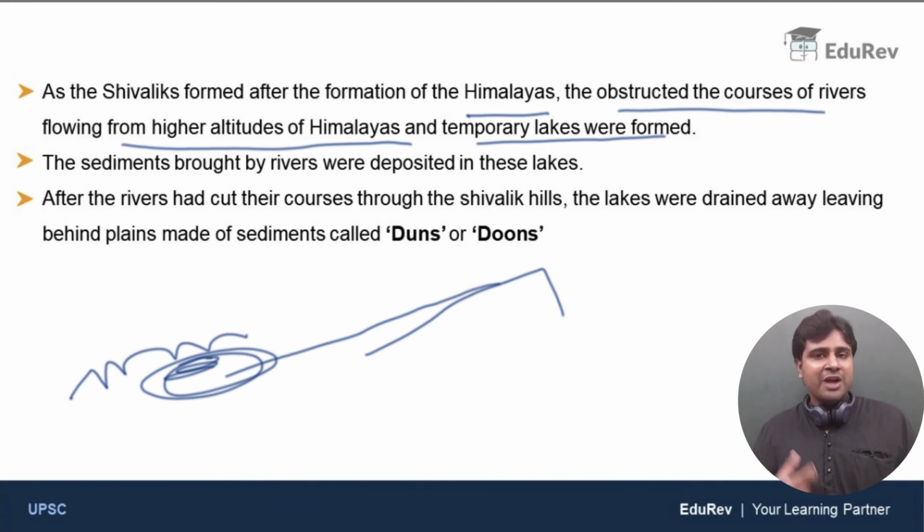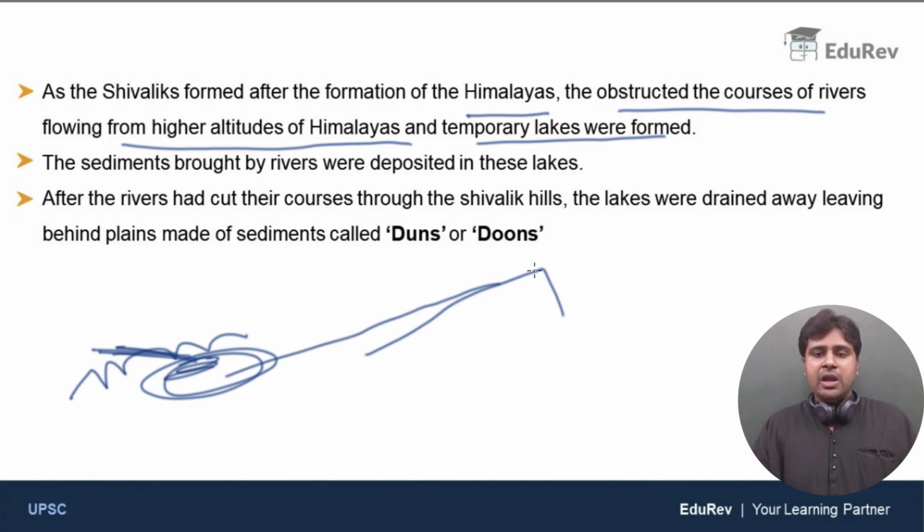Now we know that running water, which is nothing but rivers and streams, is one of the most powerful erosional forces. So the running water eventually cut through the Shivaliks, and the lakes got drained away, leaving behind deposits of sediments. I hope you understood this process. We will discuss erosional forces, the different agents of erosion, in detail under geomorphology, so please don't worry about that. But as of now, you just have to keep one small process in mind. Shivaliks formed at the end.